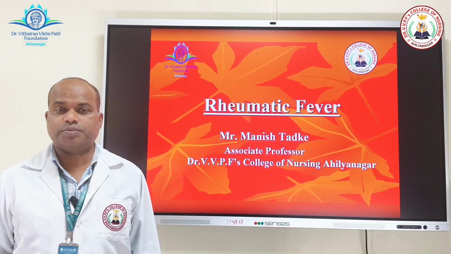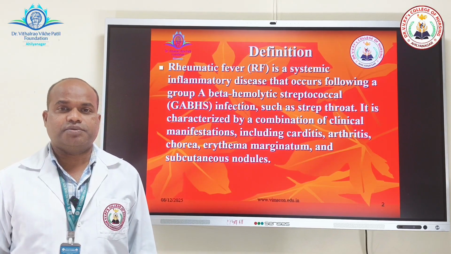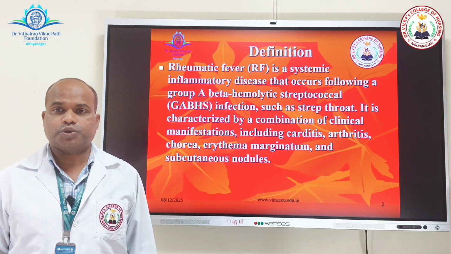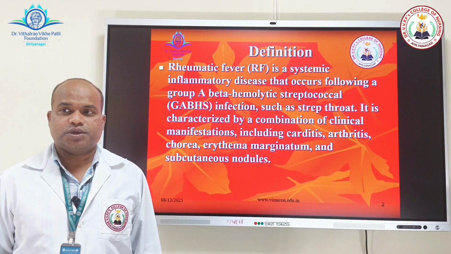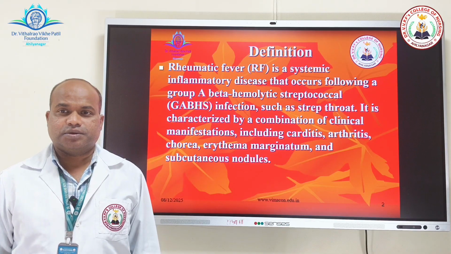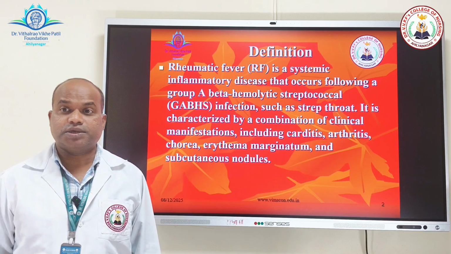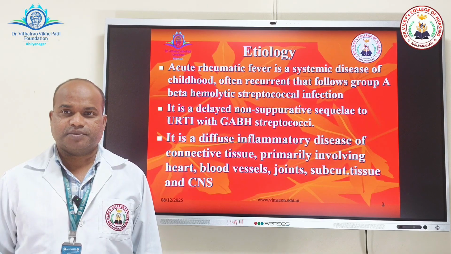Today we are dealing with the topic rheumatic fever. Rheumatic fever is a systemic inflammatory disease that occurs following a group A beta hemolytic streptococcal infection, such as streptococcal throat. Now it is characterized by a combination of clinical manifestations including carditis, arthritis, chorea, erythema marginatum and subcutaneous nodules.